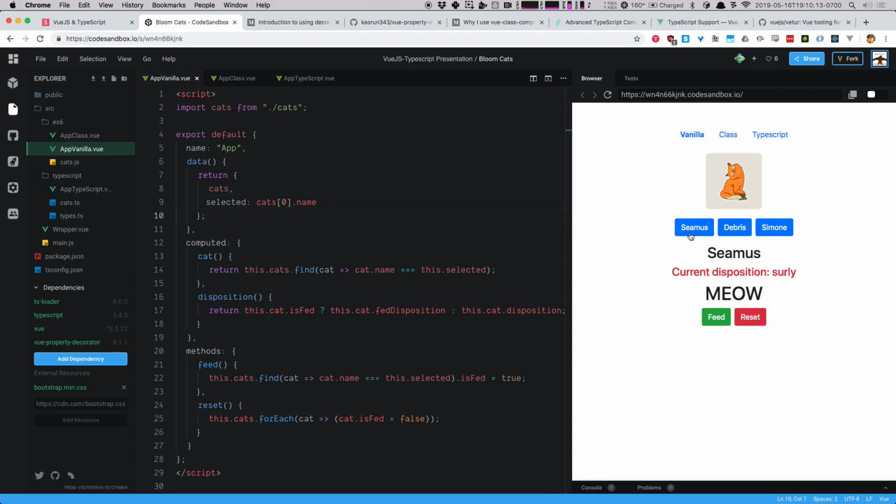All right, so here's Seamus. We're going to click Debris. Okay, we're going to click Simone. And if I click Seamus and I feed him, he's going to go from surly, and now he's snuggly, and now he's less angry at me, okay?